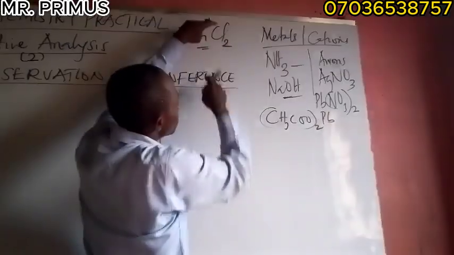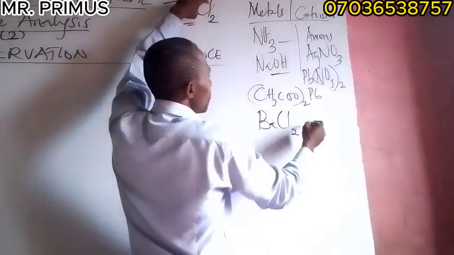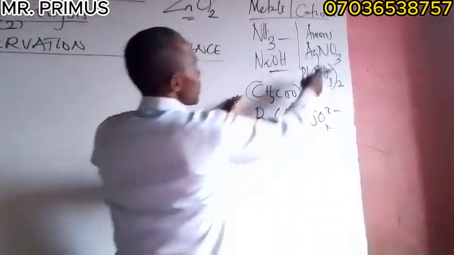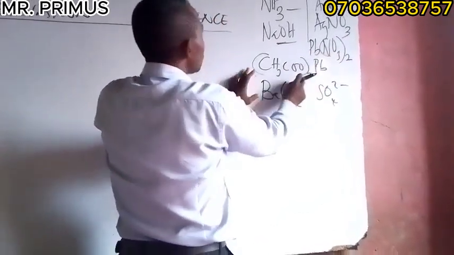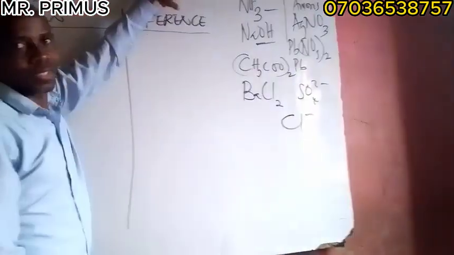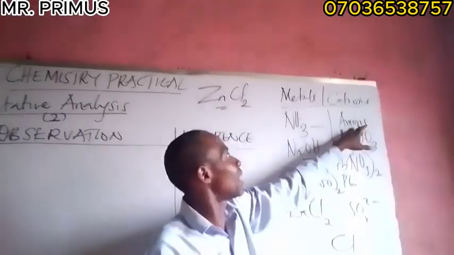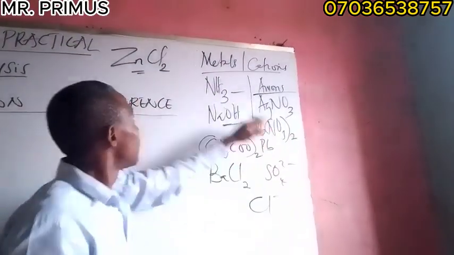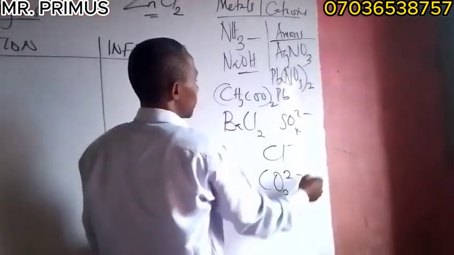We can use them to precipitate chloride ion, right? We use barium chloride to precipitate SO4 2-. So we use this to precipitate this. We use silver trioxonitrate(V), lead(II) trioxonitrate(V), and lead(II) ethanoate to precipitate chloride ion, Cl-. Can you see this now? So these are the reagents for precipitating anions and cations. These are anions. Another one we always carry out the experiment on is this.